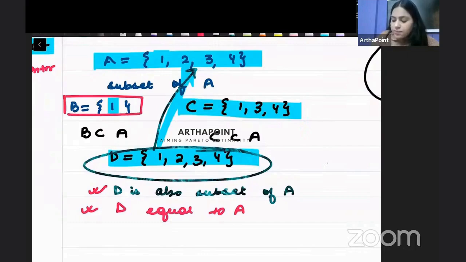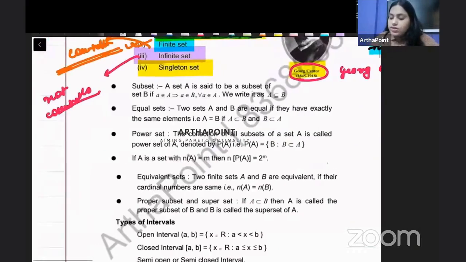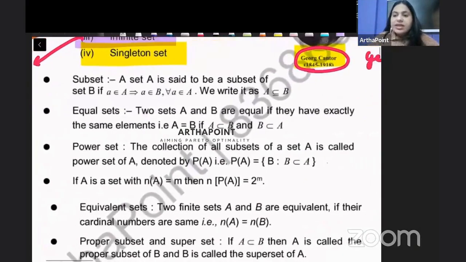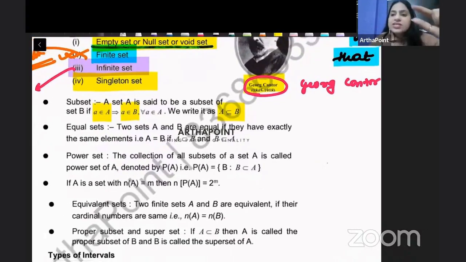These are not equal to A. They include some elements of A, but not all elements of A. But this includes all the elements of A. So this is not only a subset of A, but it is also equal to A. So if you go to the definition of a subset, it says if there are elements which belong to A and elements belong to B, right? Then A is a subset of B. Whatever elements are in A, if they are present in B, then A will be a subset of B.